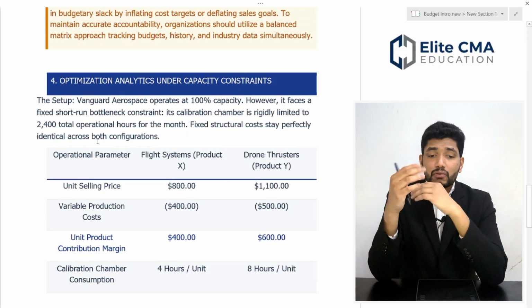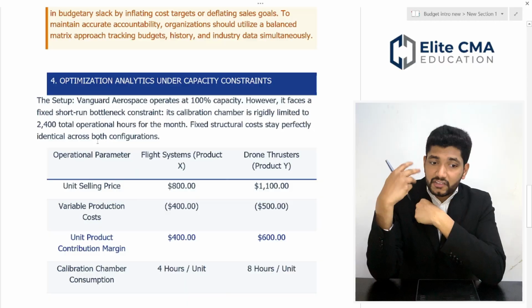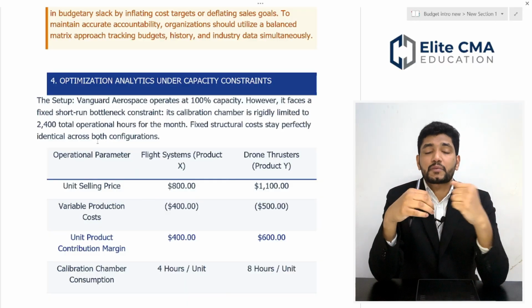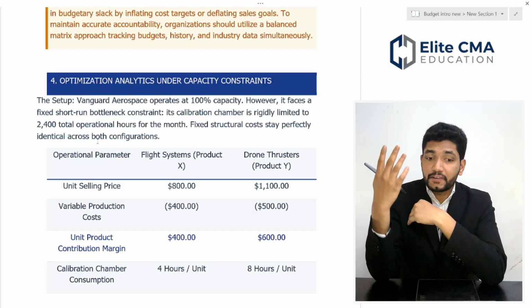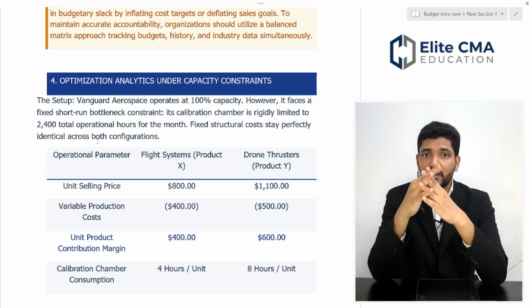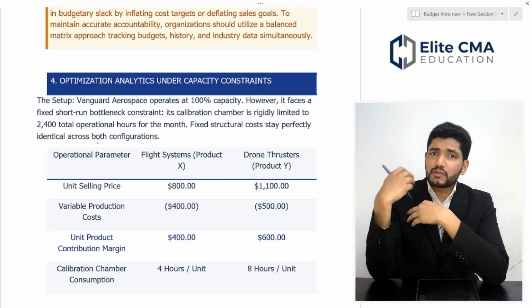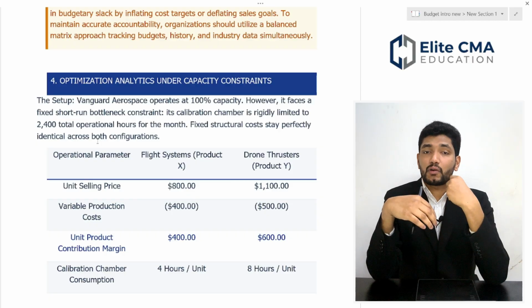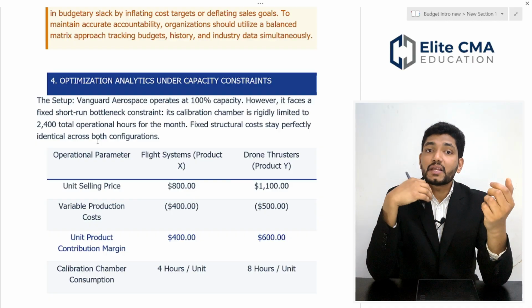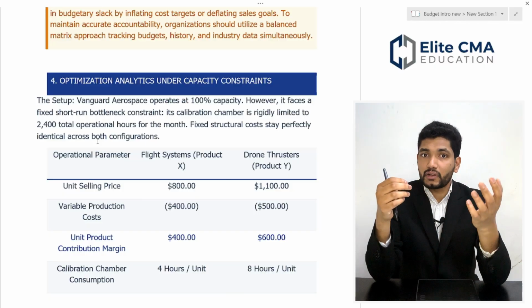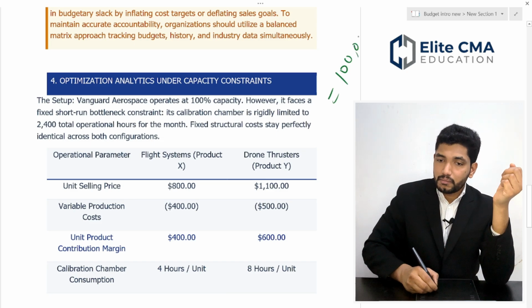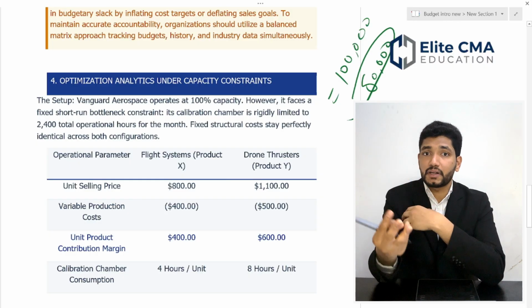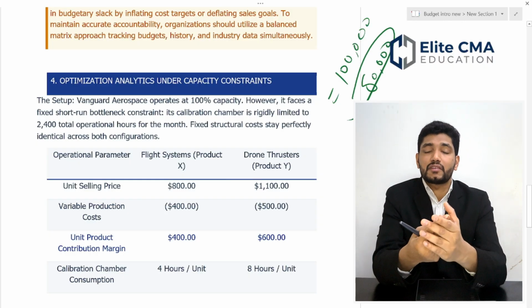Now we are moving into capacity constraints: how we have to optimize the activities or the efficiency under capacity constraints. Sometimes a business or company may have limited capacity to produce a product. Suppose they have a total demand of 100,000 pieces, but a capacity to produce only 80,000 pieces. This can happen due to capacity constraints.